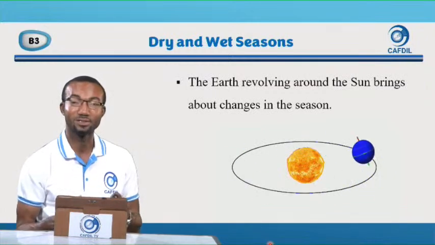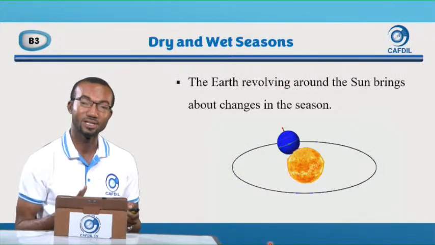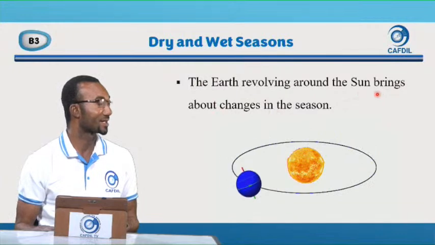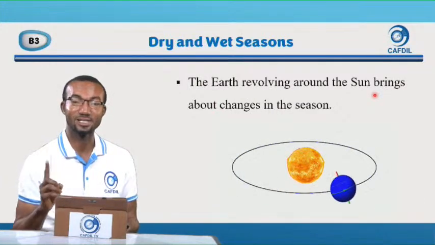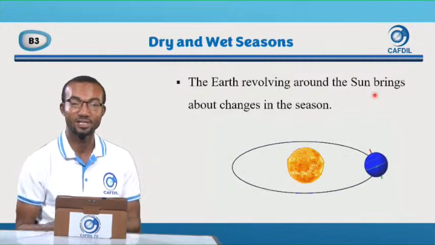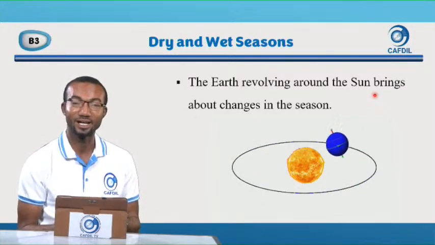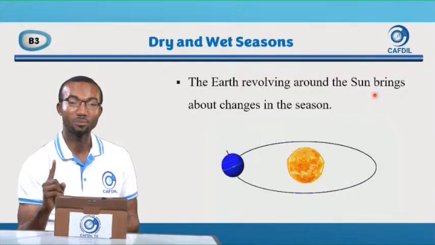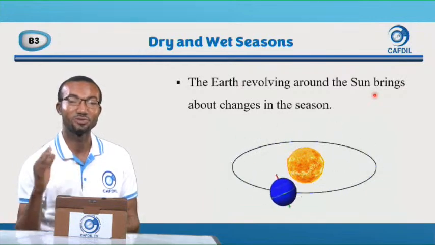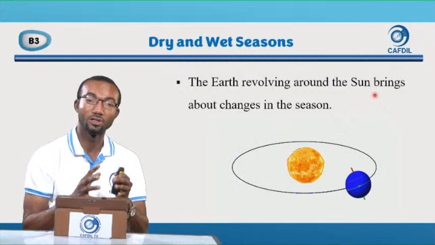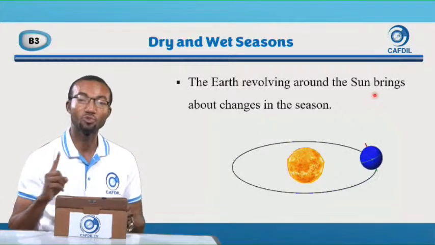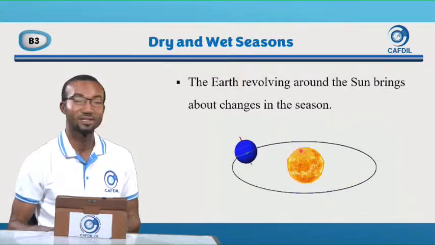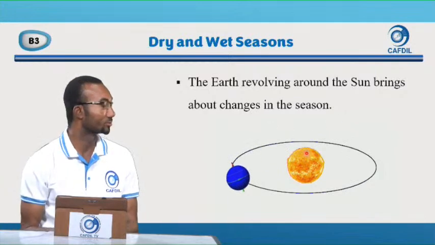And what brings about the dry season and then the wet season? As I said, the earth is revolving, that is moving around the sun. And the earth moving around the sun brings about dry season and wet season. And when it comes to day and night, it is the earth rotating on its axis that brings day and night. One part will be facing the sun, another part will be facing away from the sun. But when we come to dry and wet season, it is the earth moving around the sun.